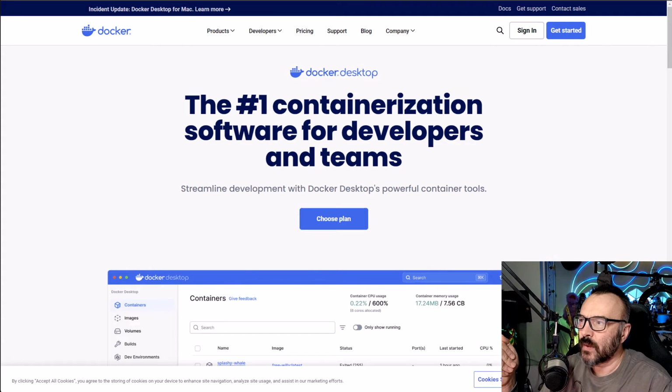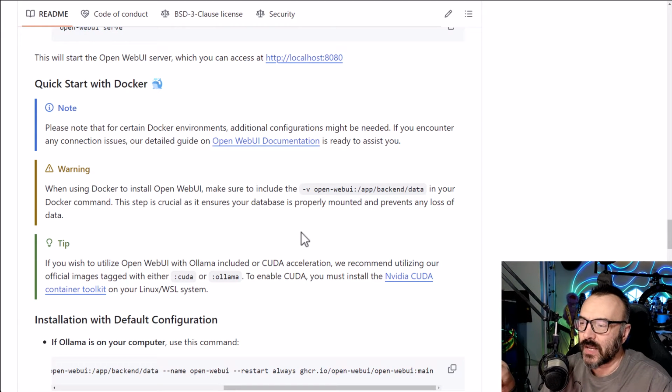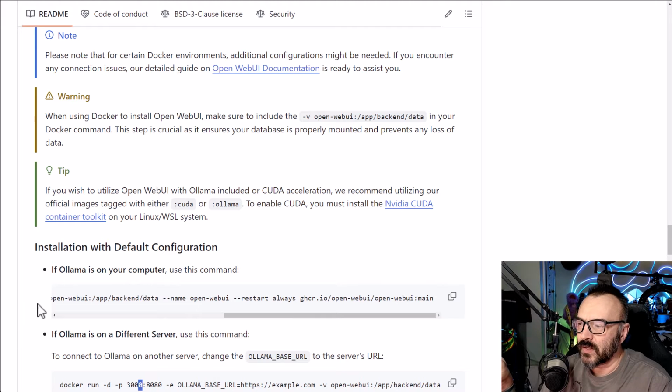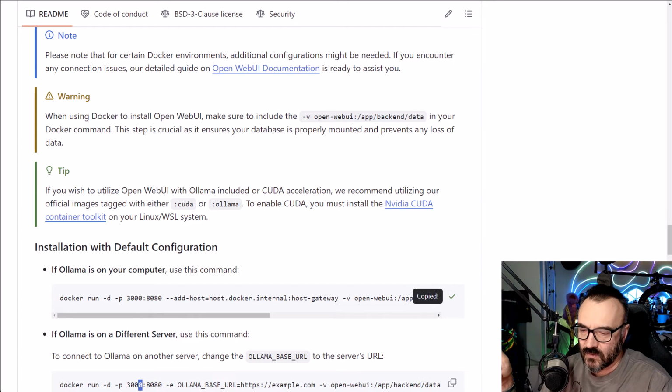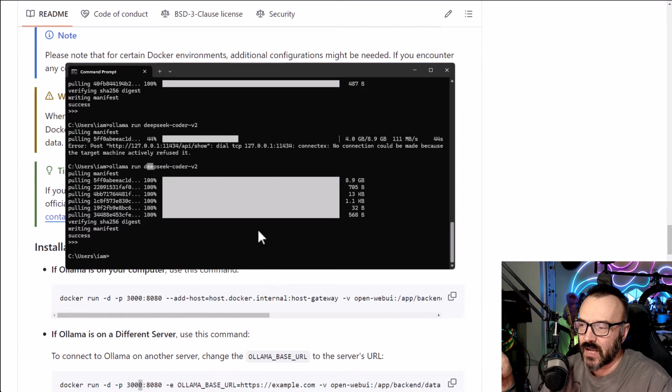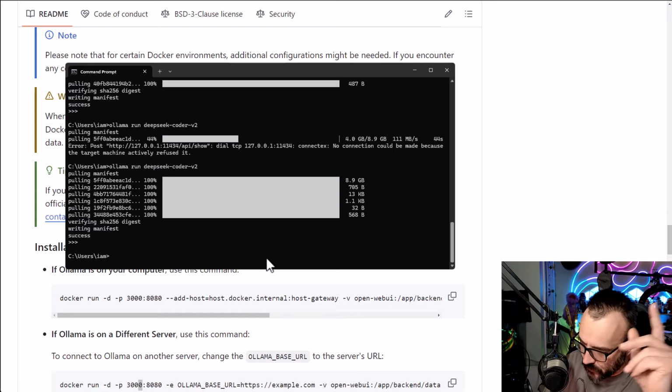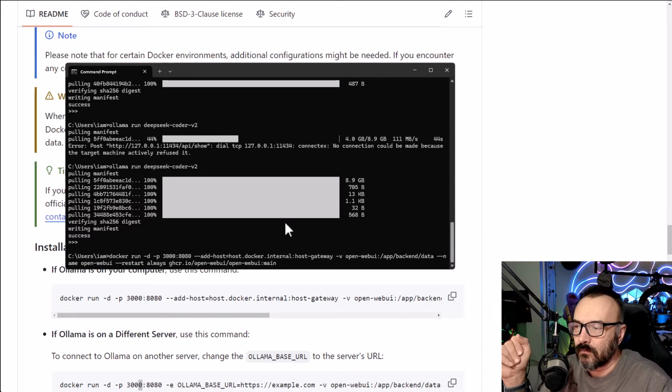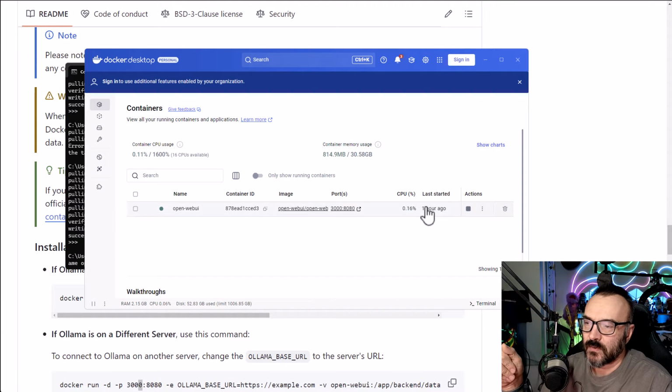So to install Open WebUI, same, you go here, go down right there where you see this command prompt, the Docker run. Just copy this, go into your terminal, and as we saw previously, run it. And when you run, you'll see this come up. So if you don't have it in containers, it will pop up.